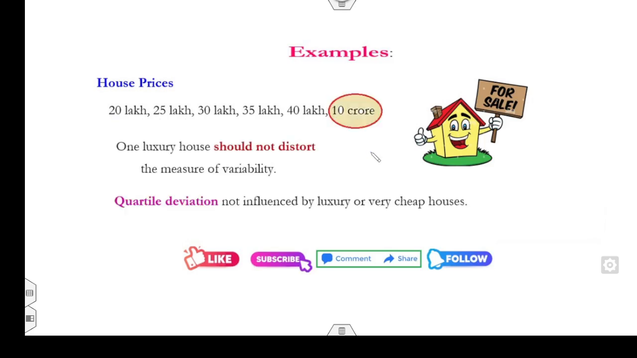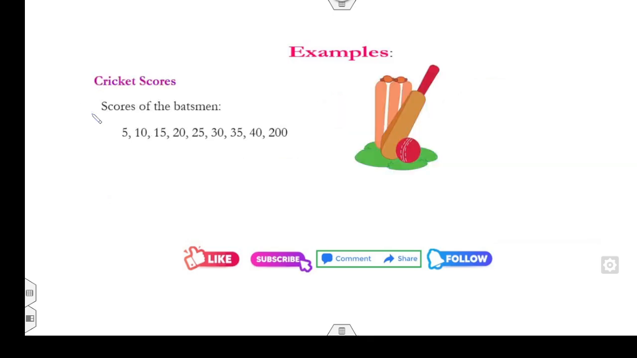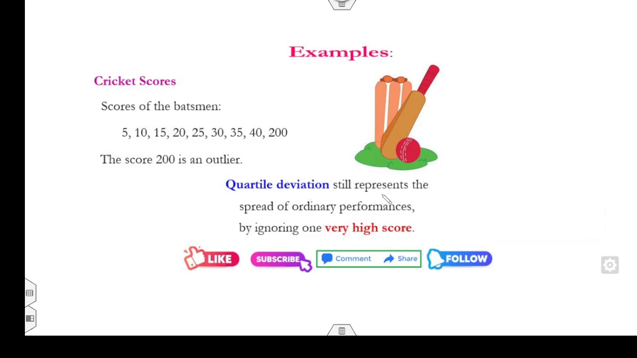Fine. And in that case, the one luxury house should not distort the measure of the variability. That means the quartile deviation is not influenced by the luxury or by the cheapest house. That means you can easily skip this and find the quartile deviation to measure the coefficient of dispersion. Similarly, if you look at the scores, clearly you see that 200 is my outlier because the rest of the numbers are very far away from 200. So the quartile deviation still represents the measurement of the performance of the batsmen by ignoring the one very high score.